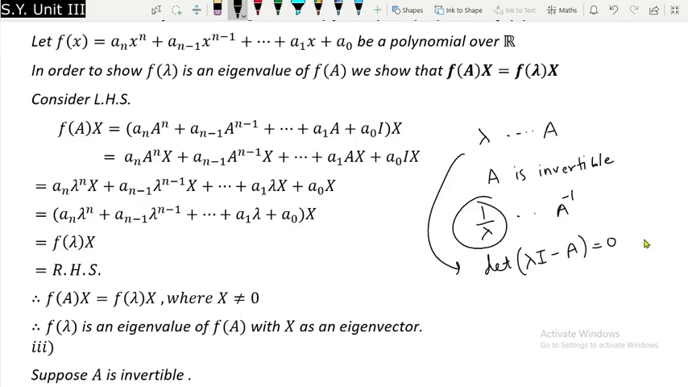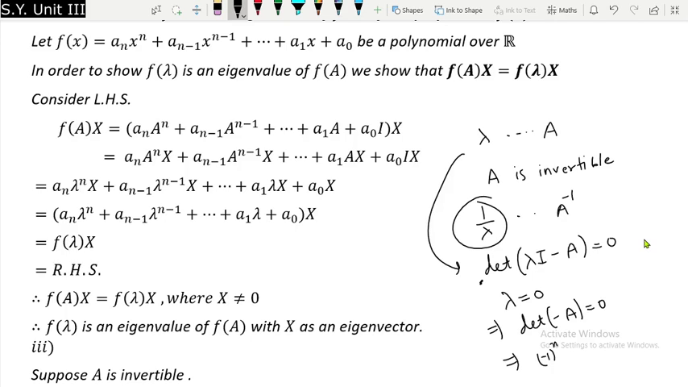So on the contrary, we'll assume that lambda is equal to 0, suppose. So what will it imply? If you put lambda equal to 0 in the above equation, you will get determinant of minus A is equal to 0, and this will imply, since the order of A is n, that this minus 1 can be pulled out n times from each row, right?